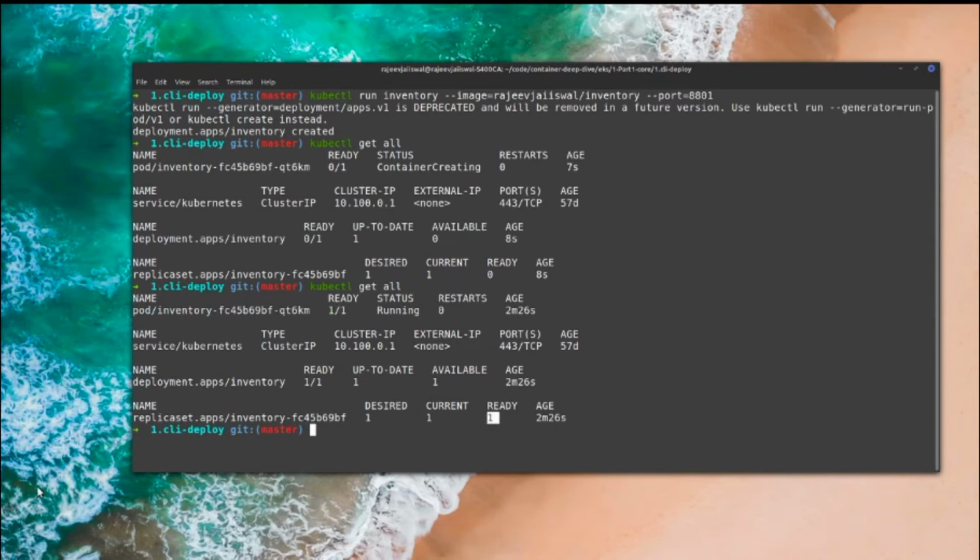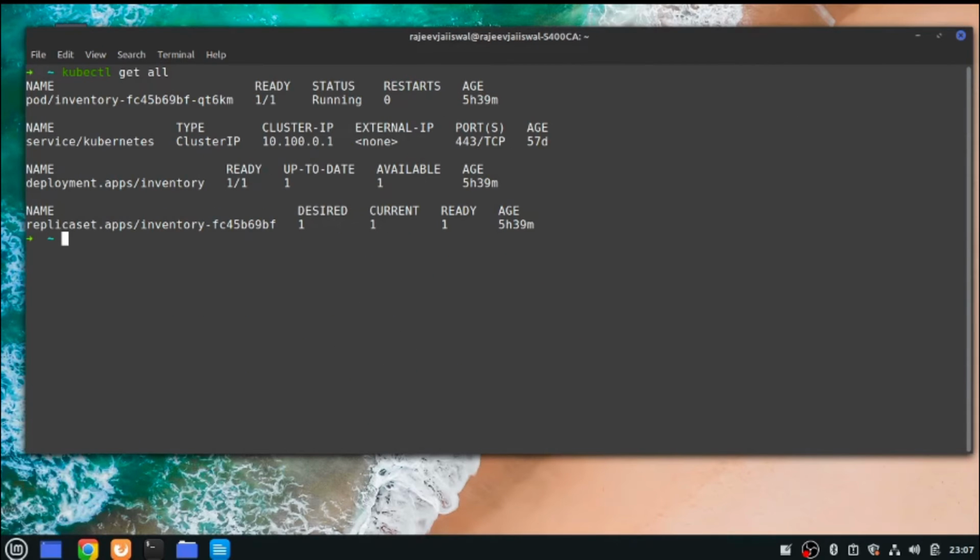All right, the question is how you are going to access it. To access this, you need to expose this pod, basically the deployment, as a service. So a service is nothing but that API, and then you need to decide how this API can be exposed externally. There are multiple mechanisms available. We'll talk more in the service discovery section. I'm going to use one of the mechanisms so that I can show you access.